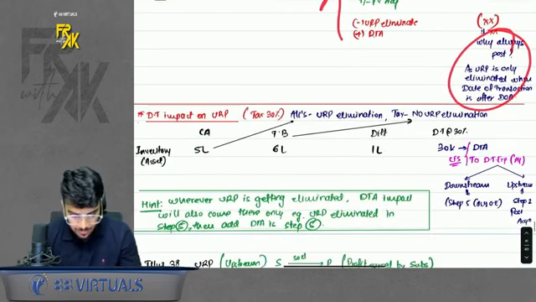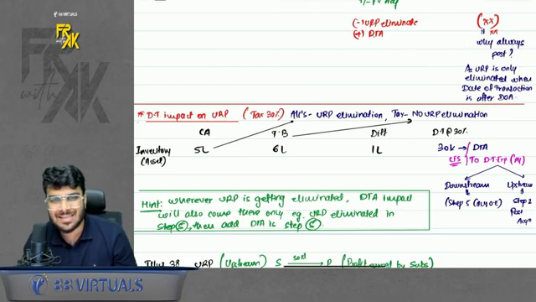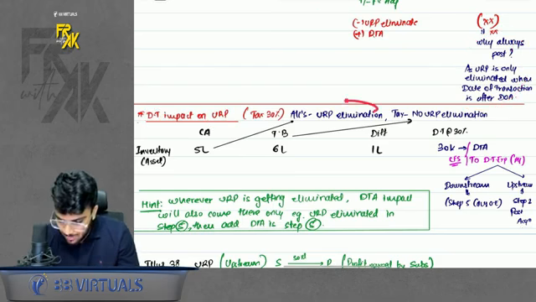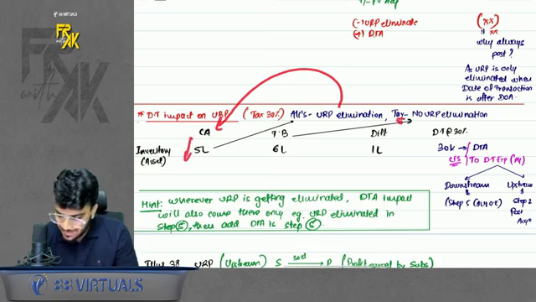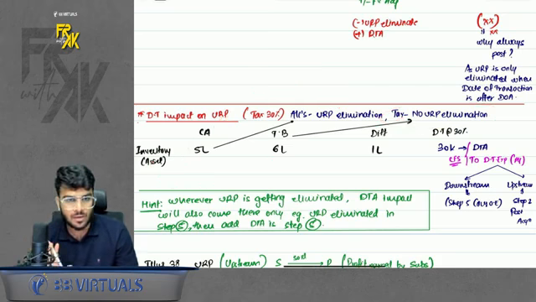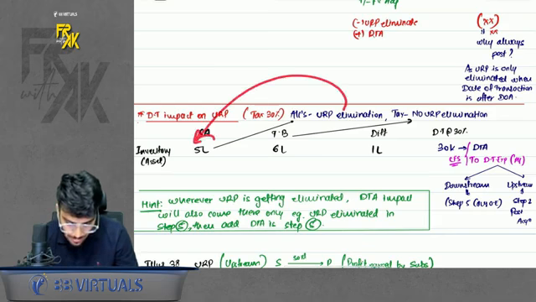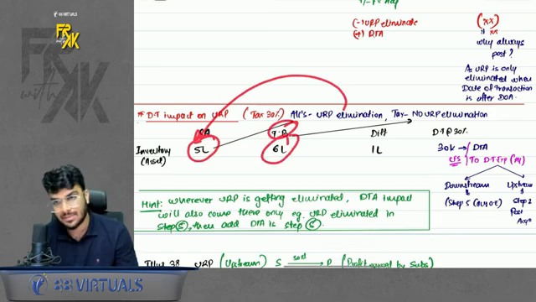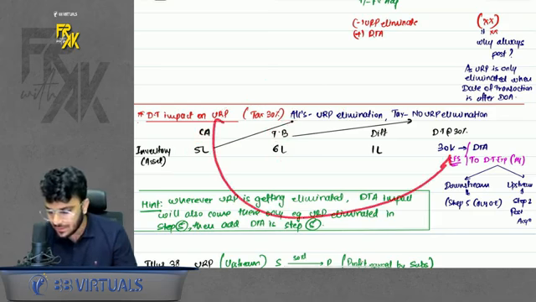Also, one more thing. On URP elimination, deferred tax impact will also come. Why? Because URP is eliminated only in accounts. So in accounts, your carrying amount comes down. But in taxation, the inventory value stays at the value including profit. So here the carrying amount came to 5, but the tax base remained at 6. So in URP case, always DTA will come.